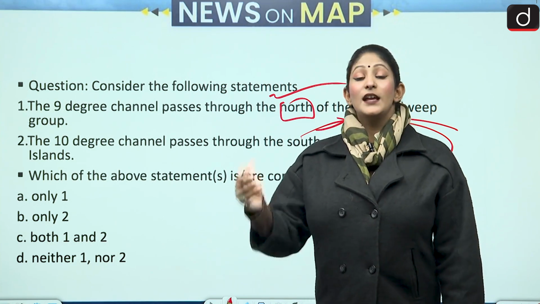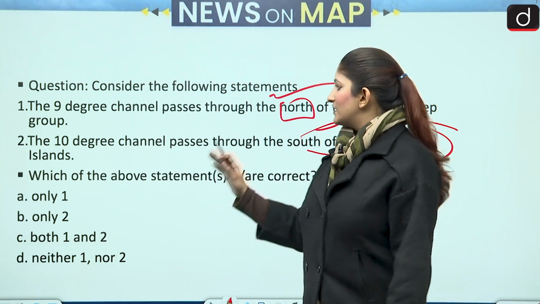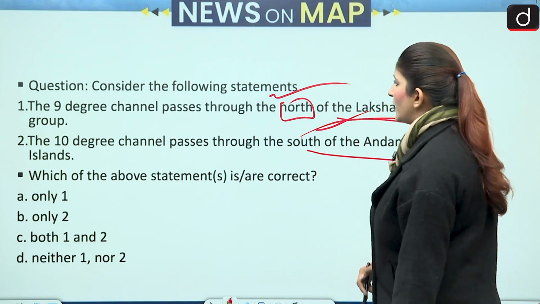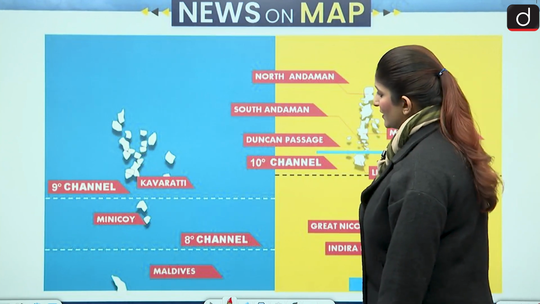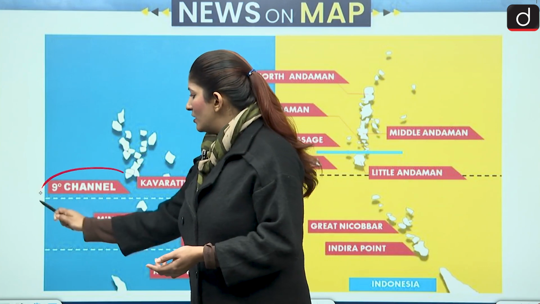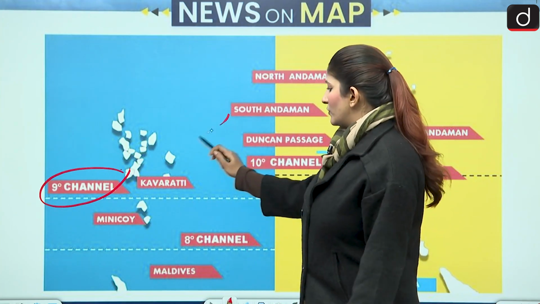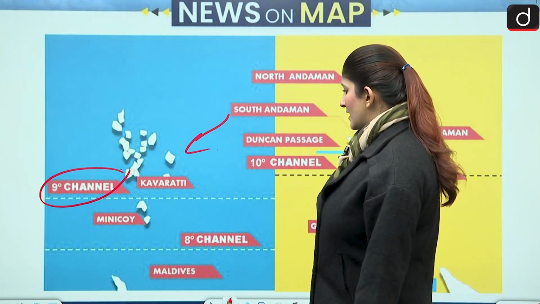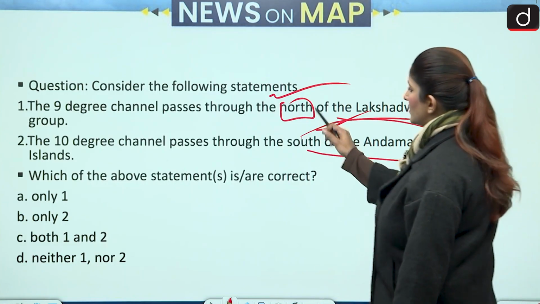Yes, the 10-degree channel is situated in the Bay of Bengal of the Indian Ocean. So, this part is correct, that it is near the Andaman and Nicobar group of islands. So, first we have to understand where the 9-degree channel is. It is saying north of the Lakshadweep group of islands. So, the 9-degree channel is over here, but not north, it is south of the Lakshadweep group of islands. Okay, so this becomes incorrect. Alright, and that makes it incorrect.